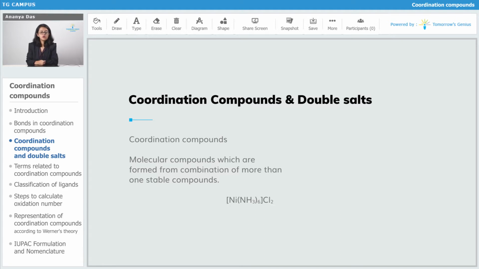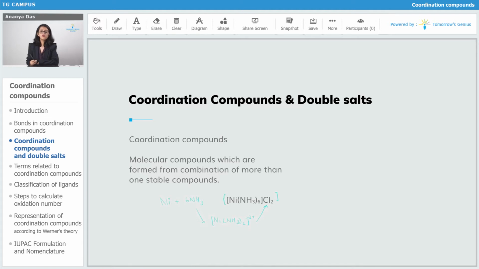Like if we talk about the coordination compound that you can see on the slide, this is formed by the combination of nickel and ammonia. Nickel and ammonia combine together to give Ni(NH3)6, and the entire complex has a 2 positive charge. Because this entire complex has a 2 positive charge, it attracts 2 Cl negative so as to balance the 2 positive charge, and we get this coordination compound.